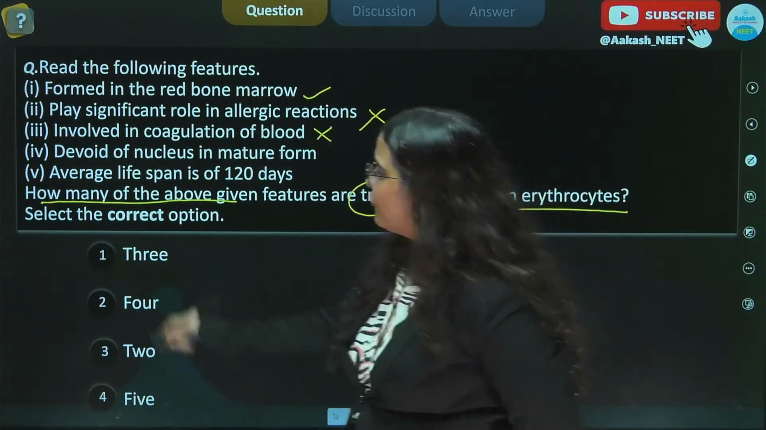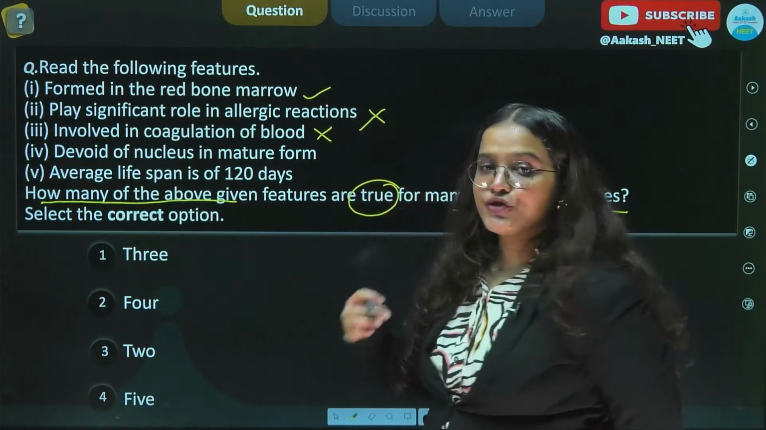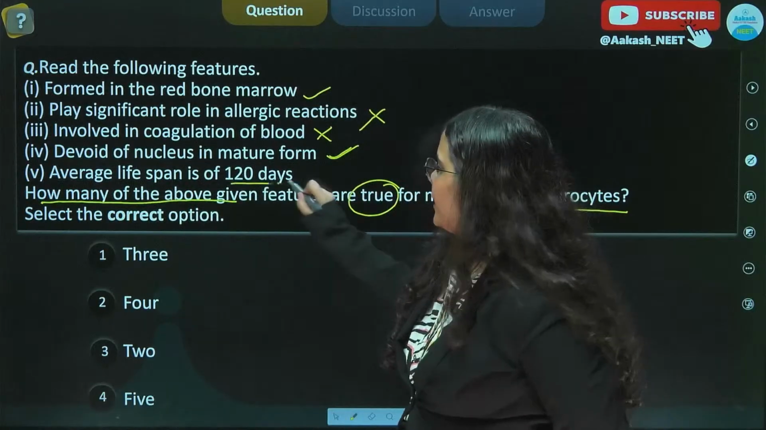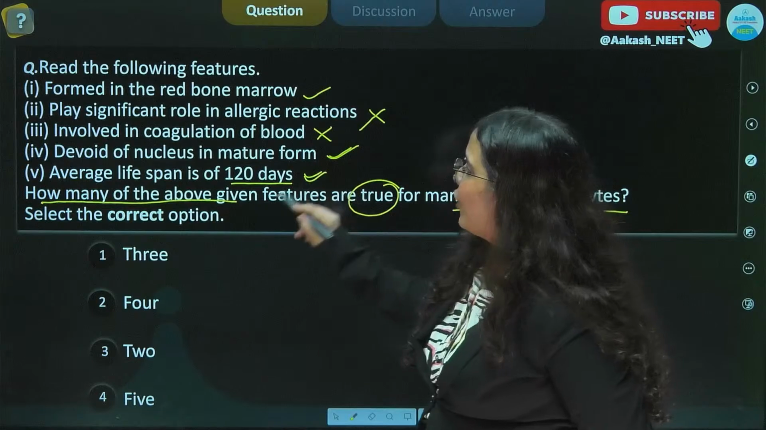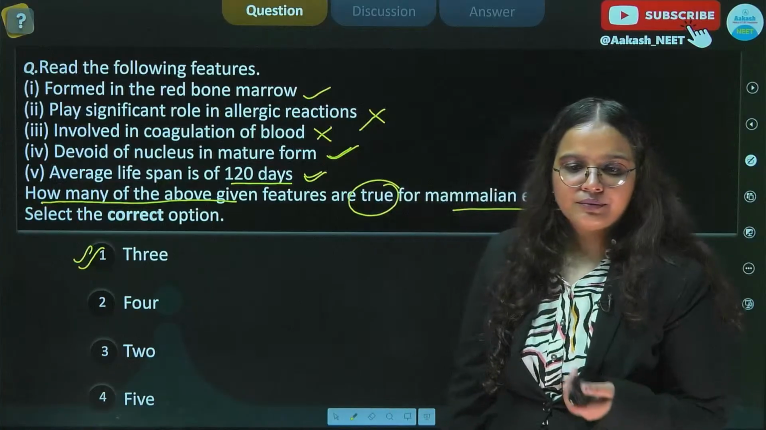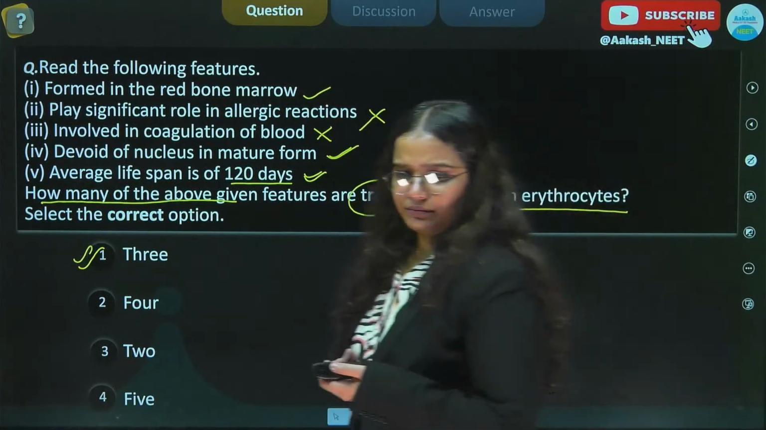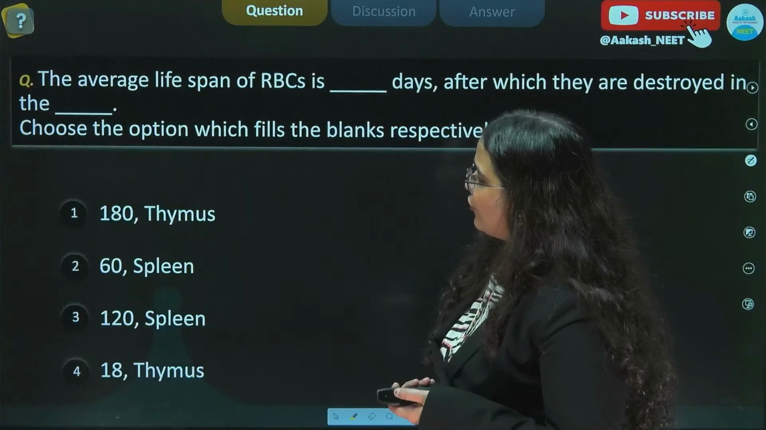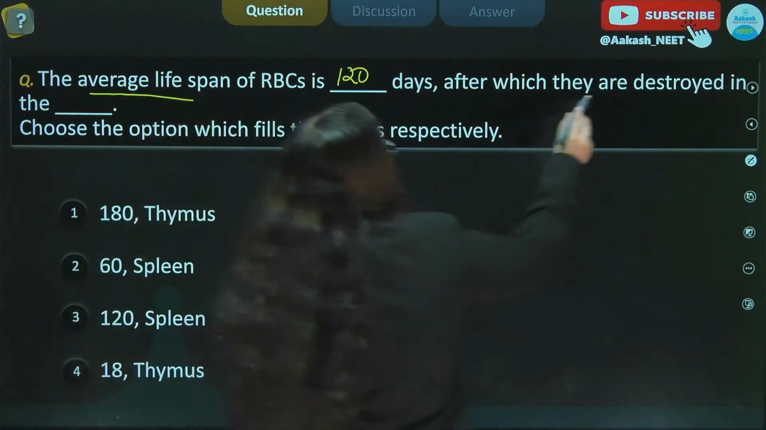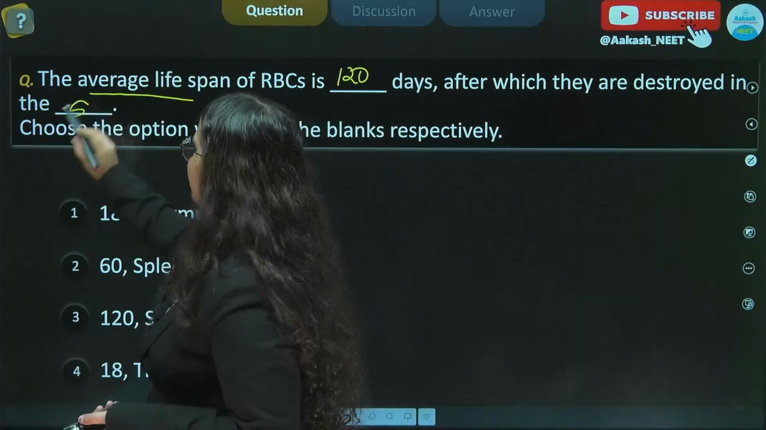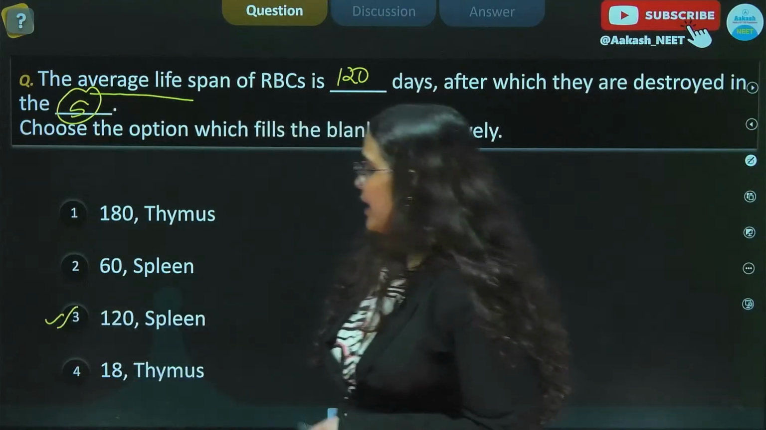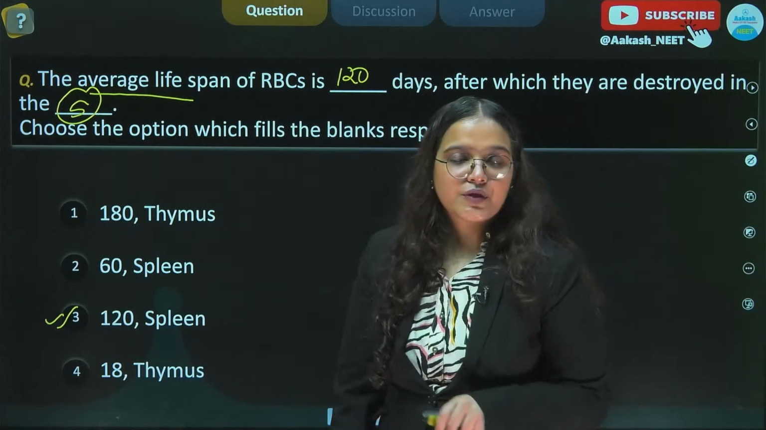So 3 is also incorrect. 4th is given to be devoid of nucleus in mature form, which is absolutely true, as we discussed already. Average lifespan is of 120 days, which is also true, and we have discussed this point as well. So we have only 3 options which are correct, and it is option number 1. Okay, all right. So we move on to our next question again. The average lifespan of RBCs is 120 days, after which they are destroyed in the spleen. We saw that. And in the options given to us, we can see our third option states 120 and spleen. So our right answer here will be option number 3rd.